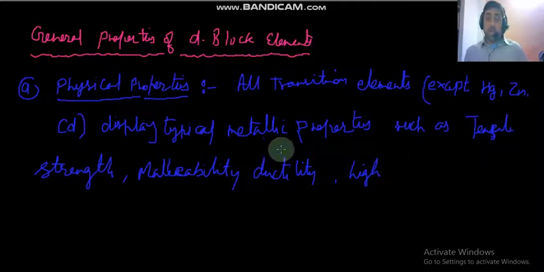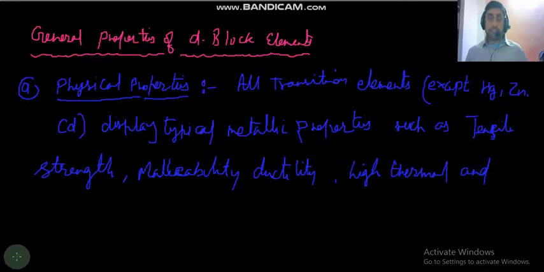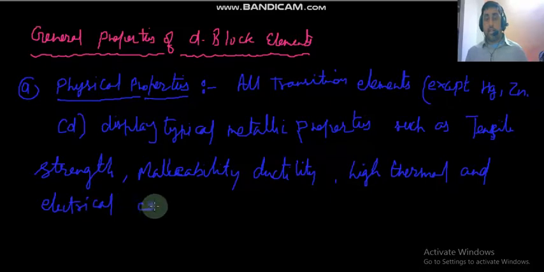So they display typical metallic properties such as tensile strength, malleability, ductility, high thermal and electrical conductivities, of course due to the availability of free electrons.